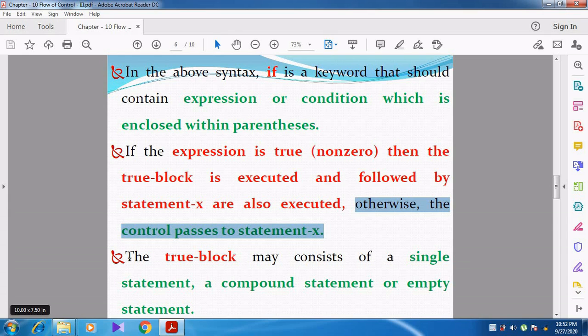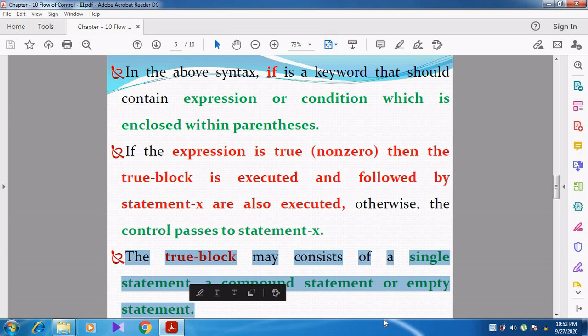Then see here, the true block may consist of a single statement or a compound statement, or we can say an empty statement. Compound statement means, as we discussed in the first video, one or more statements. So it may contain a single statement, one or more statements, or else a null statement. Empty statement means that it does not contain any statement.